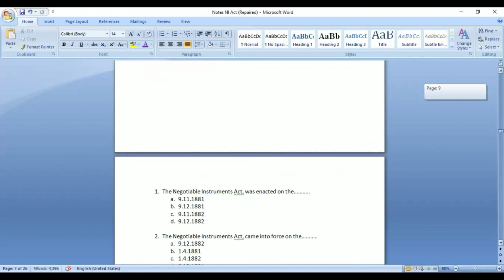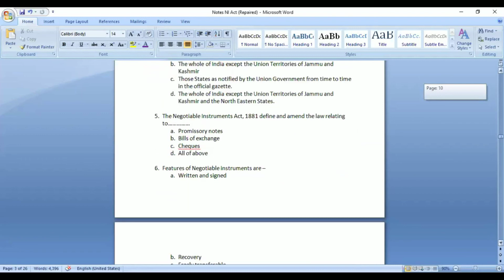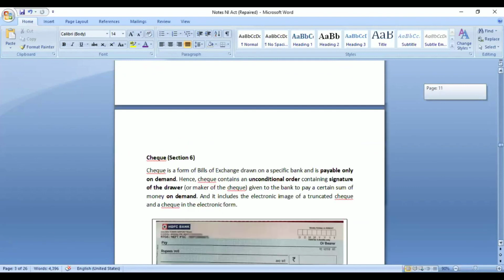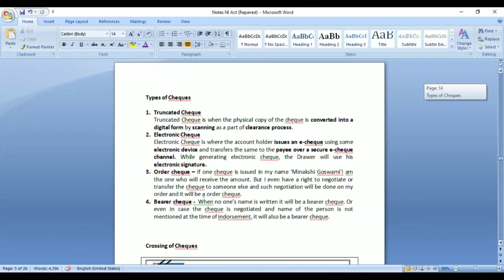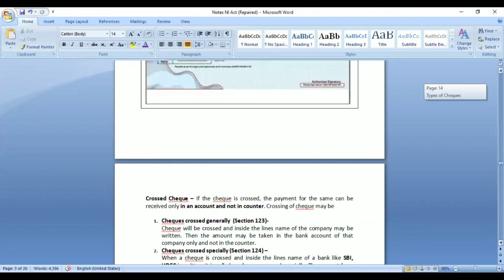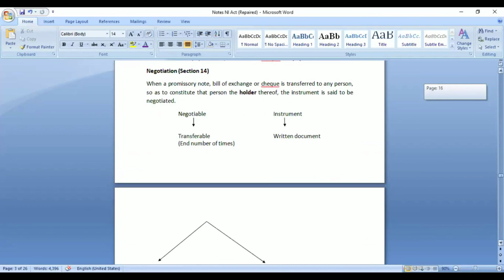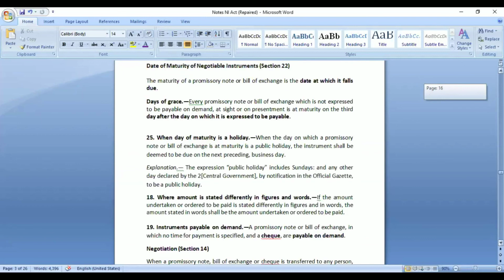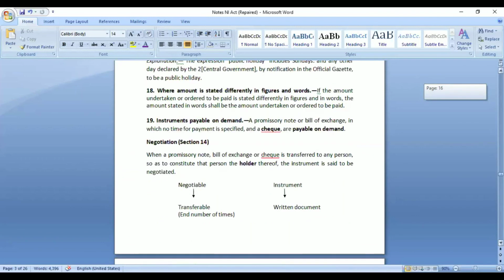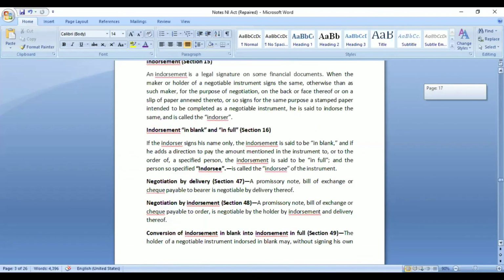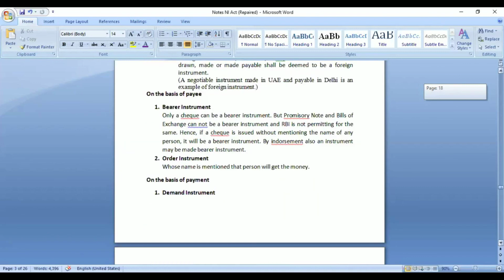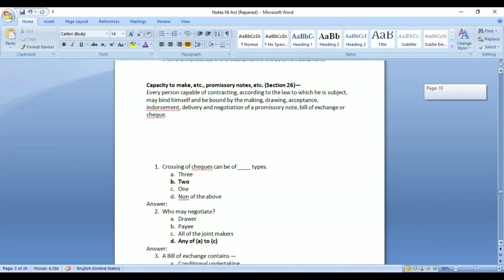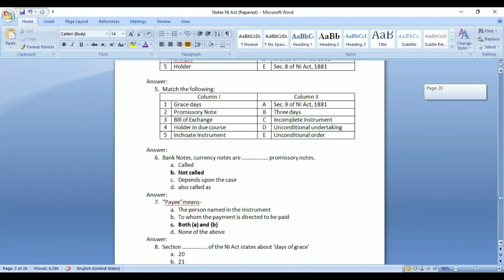Like the basic differences, the date when it was enacted, when it came into force, then types of crossing, those sections, types of checks you should know, and also some random sections that I have mentioned here: date of maturity, grace period, endorsement is full, blank, foreign instrument, inland instrument. So these are the important provisions from this particular act for judiciary.